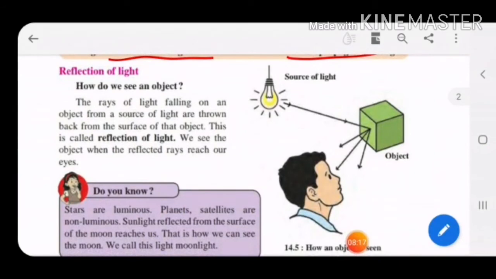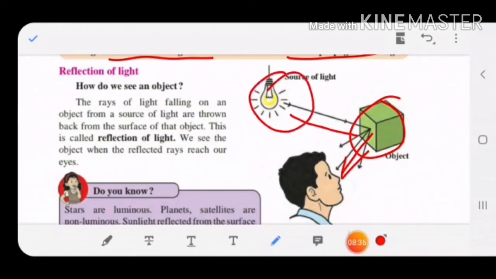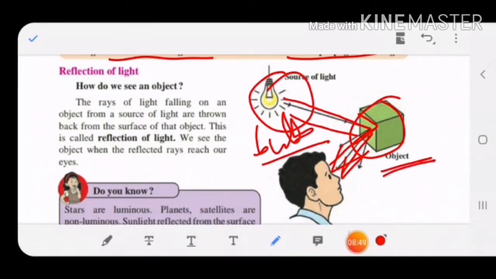Children, here we are going to study about reflection of light. How do we see an object? Children, light falls on that object, and when that light is reflected into our eyes, only then are we able to see the object. The rays of light fall on an object from the source. Here the source is the bulb. When the light is incident on an object, and it is reflected into our eyes, only then are we able to see the object. This is called reflection of light. We see the object when the reflected rays reach our eyes.